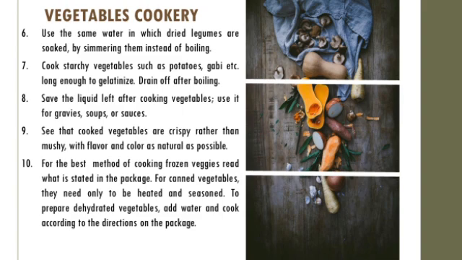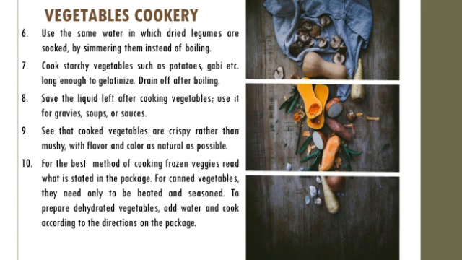7. Cook starchy vegetables such as potatoes, gabi, and so on long enough to gelatinize, to get the perfect texture of the starchy vegetables. Drain off after boiling. 8. Save the liquid left after cooking vegetables. Use it for gravies, soups, or sauces, for it adds another level of taste and a higher value of nutrients.